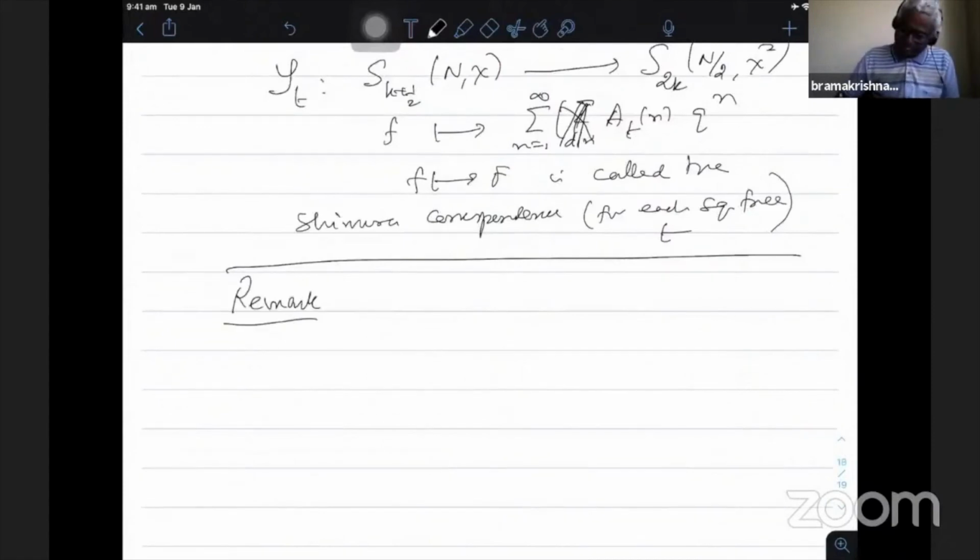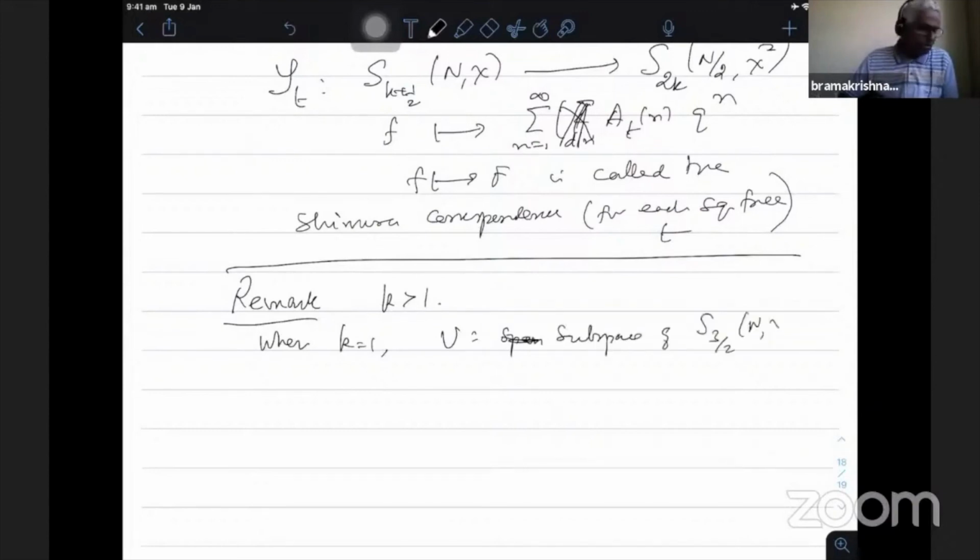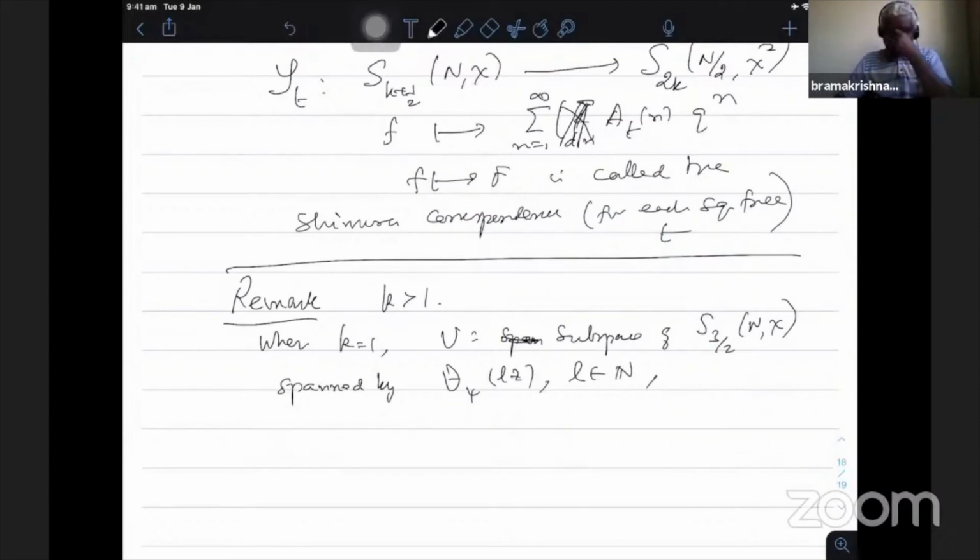So Shimura's theorem is true for k greater than 1. So when k equal to 1, consider U equal to the subspace of S_{3/2}(N, chi) spanned by the theta series theta_psi(L z), L any natural number, where theta_psi is the generalized theta function which was described in the morning.